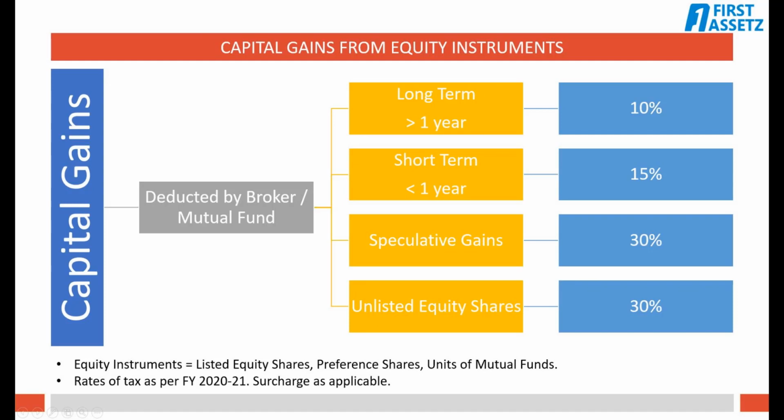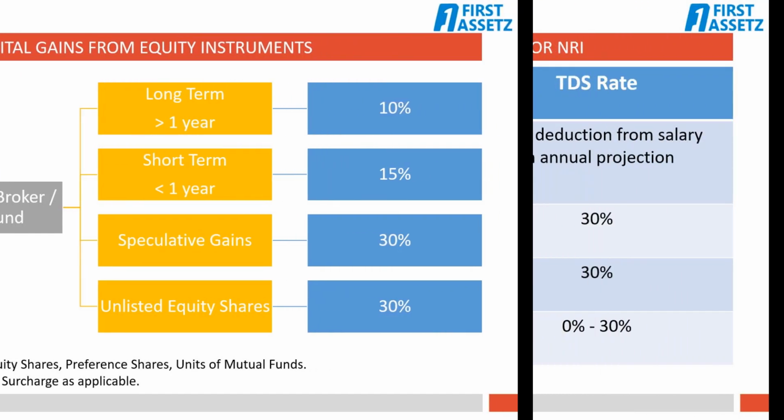If it is held for less than 1 year, gains will be treated as from a short-term capital asset. Gains will attract a TDS rate of 15% plus surcharge. TDS will attract a rate of 30% on gains from speculative trades like futures and options.